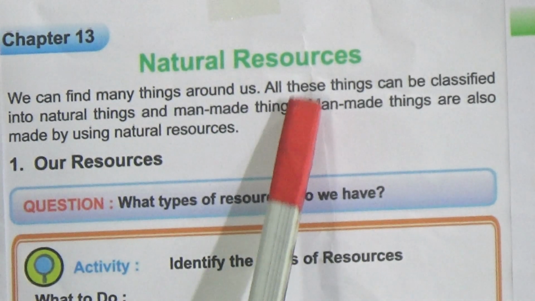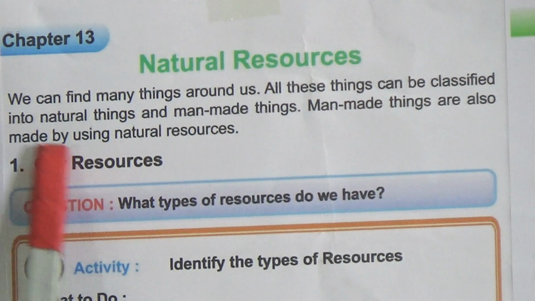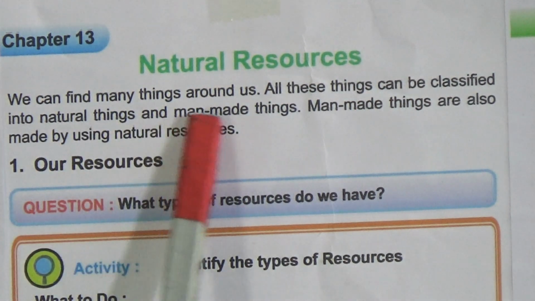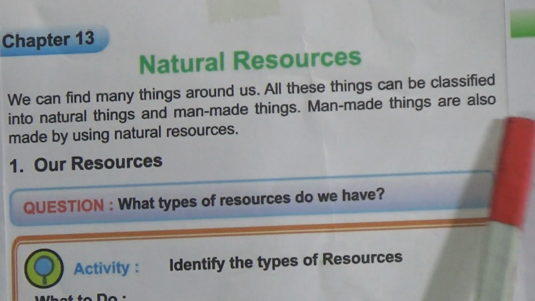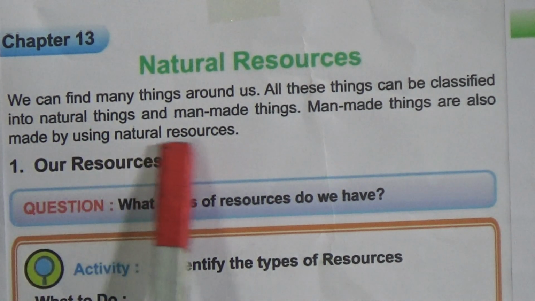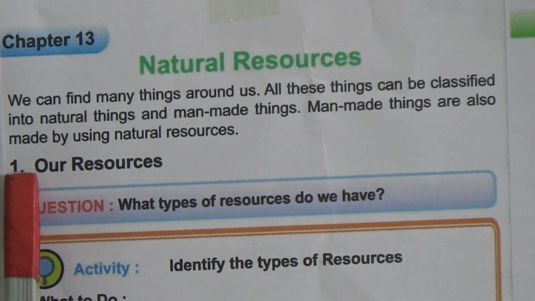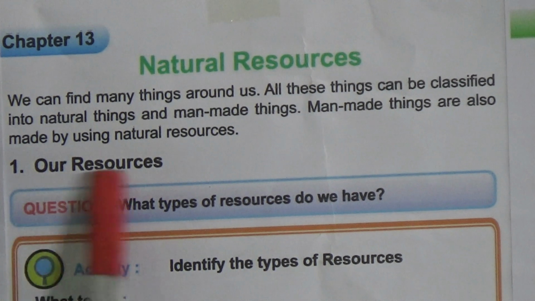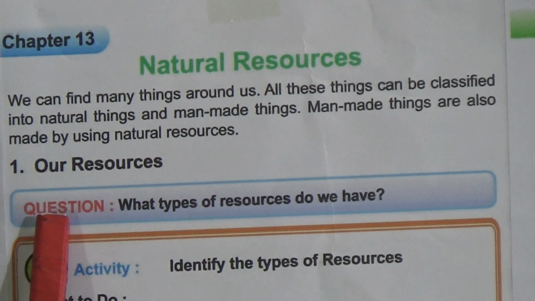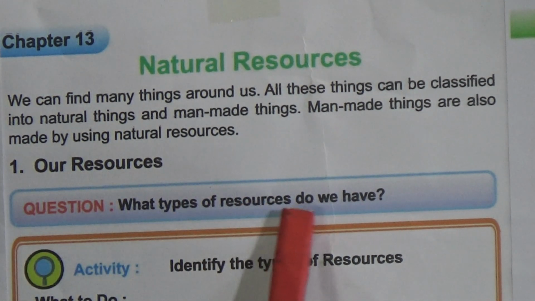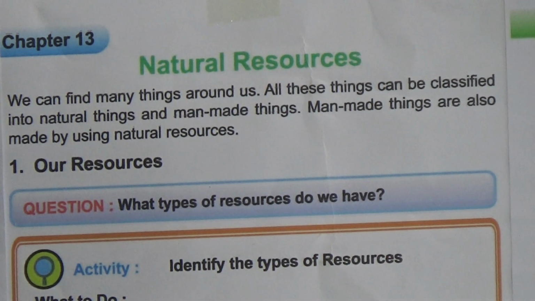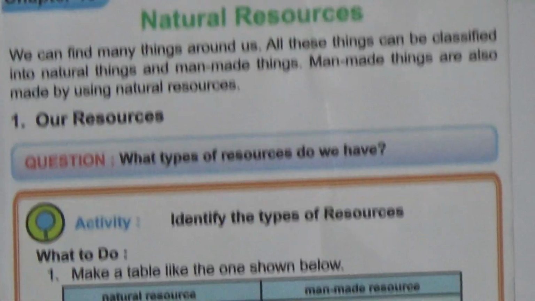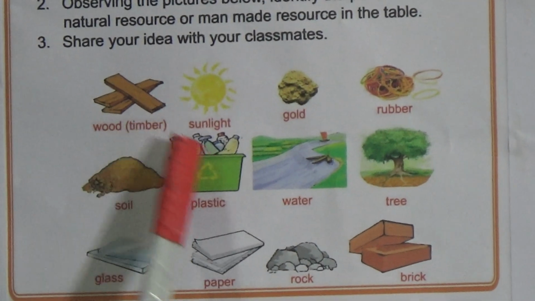We can find many things around us. All these things can be classified into natural things and man-made things. Man-made things are also made by using natural things. Now come to our first lesson, our resources. Here the question arises, what types of resources do we have? Here they give some pictures of different types of things. We have to find out which is a natural thing and which is a man-made thing.